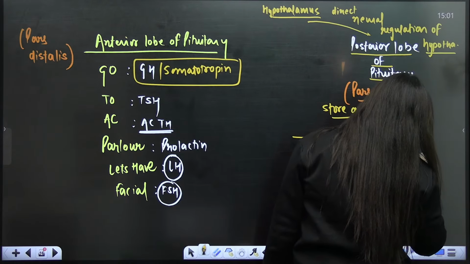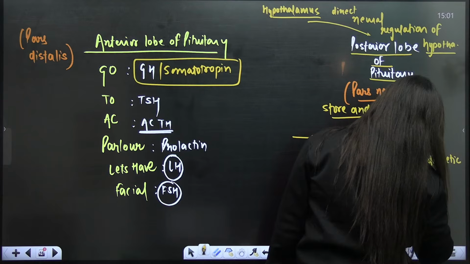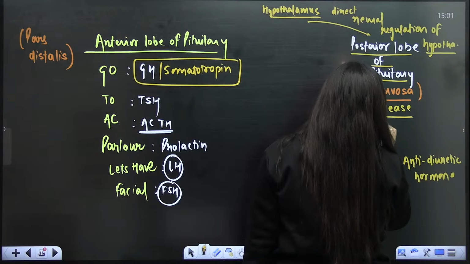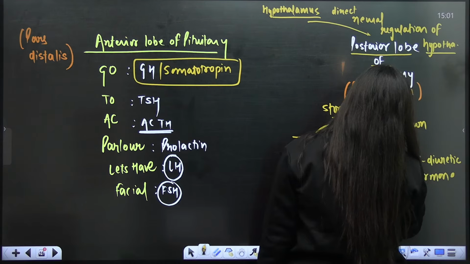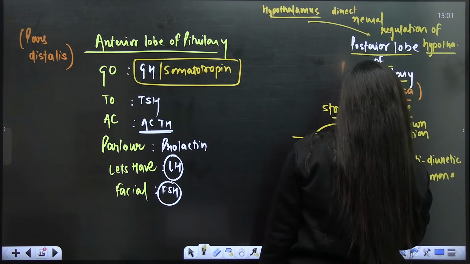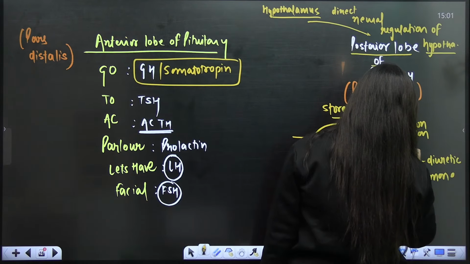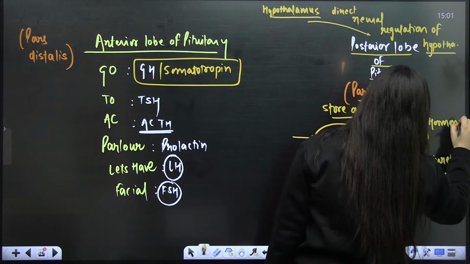ADH stands for antidiuretic hormone. Oxytocin is also known as the milk let-down hormone, milk ejection hormone, bonding or love hormone. So these are the names here.